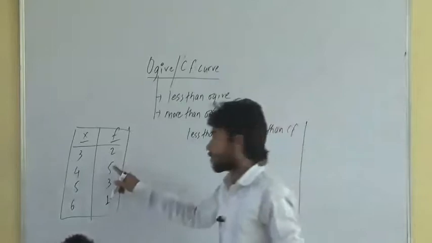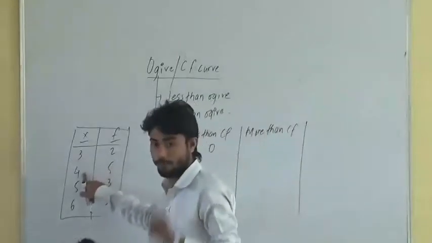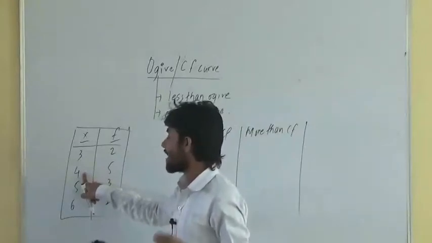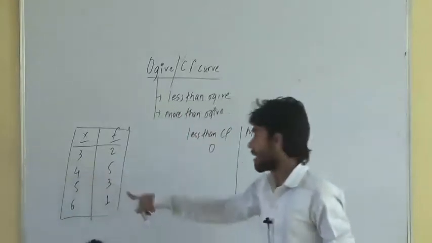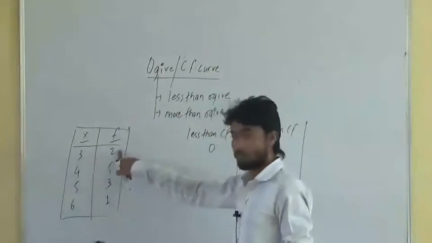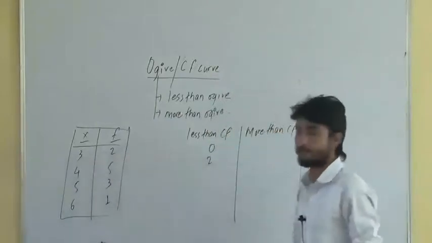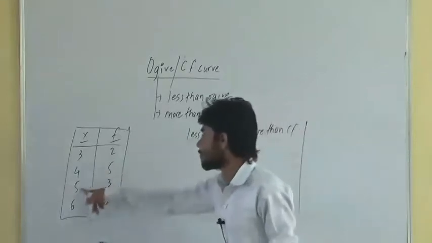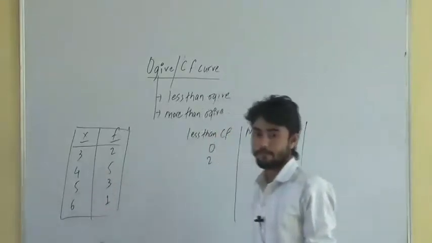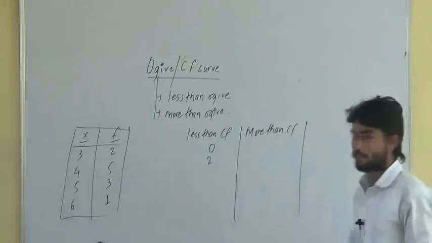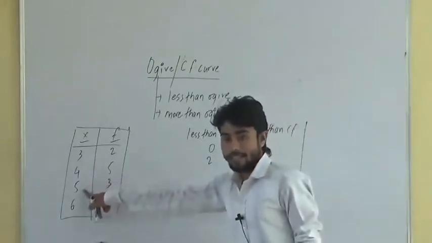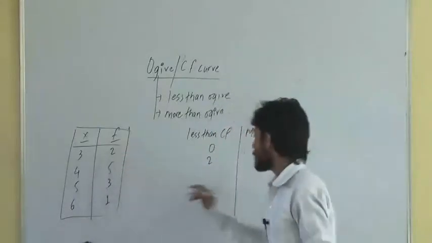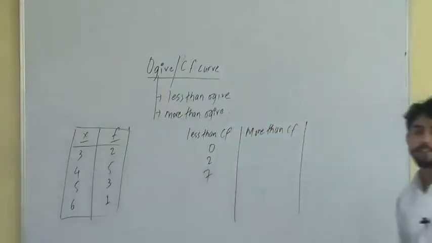This 5 is the frequency for the observed value 4. What is the frequency of the observed value less than 4? Less than 4 is 3, whose frequency is 2. So less than CF will be 2. What is the less than CF of the observed value 5? Less than 5 is 4 and 3, whose frequencies are 5 and 2 respectively, the sum of which is 7.